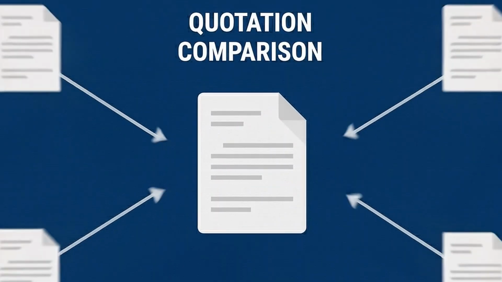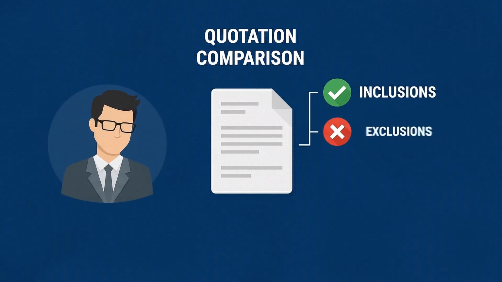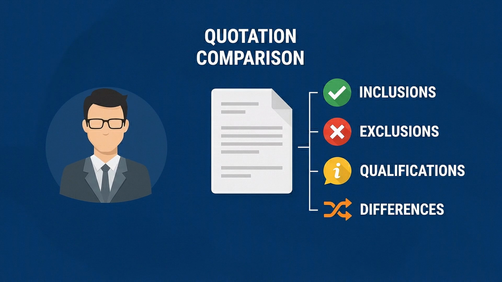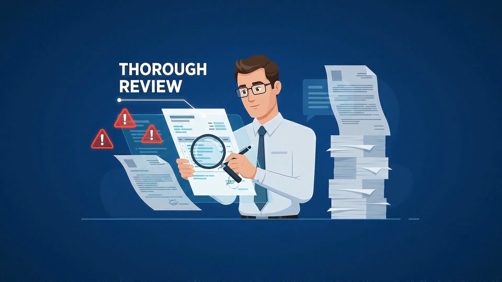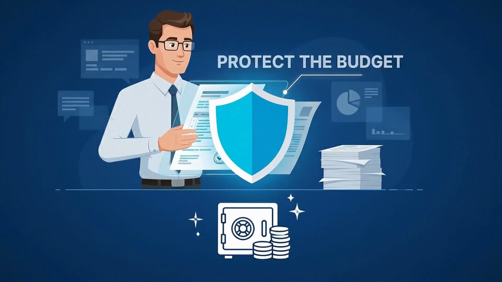The best way to review a subcontractor quotation is to use a quotation comparison document that clearly identifies inclusions, exclusions, qualifications, and differences between bidders. A thorough review before placing the order can prevent disputes, reduce variations, and protect the project's budget.